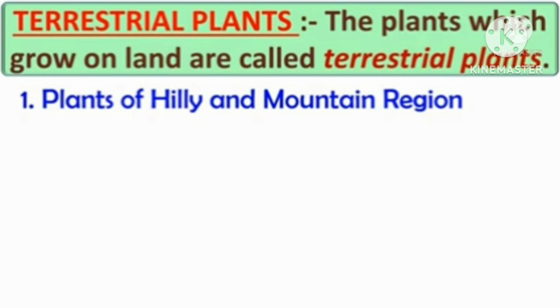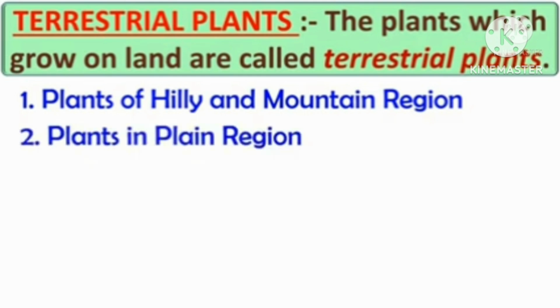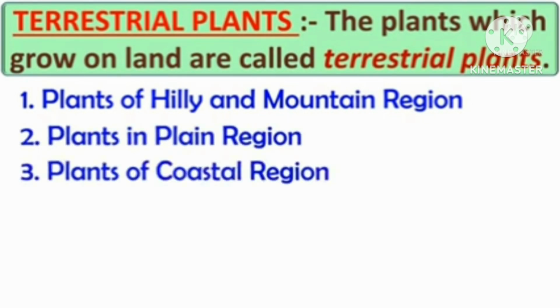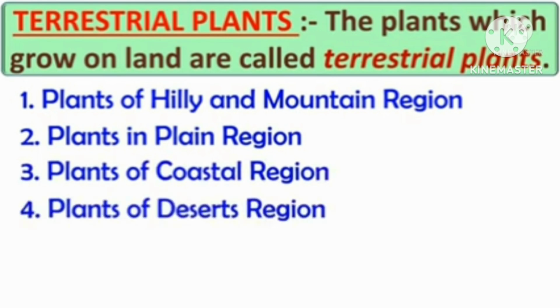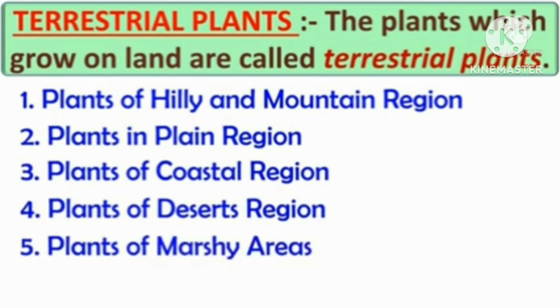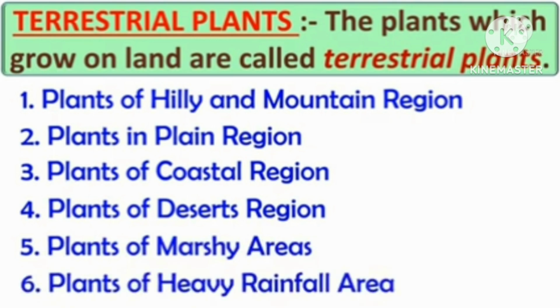Plants in plain region, plants of coastal region, plants of desert region, plants of marshy areas, and plants of heavy rainfall area. So like this, in the terrestrial plants also we will be dividing into several areas or regions. Why we will be dividing it based on the region or the areas, the adaptations will be totally different.